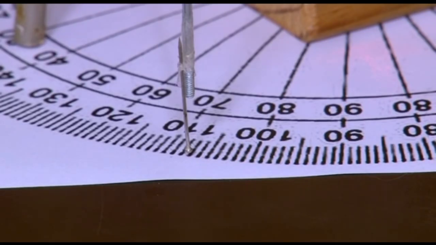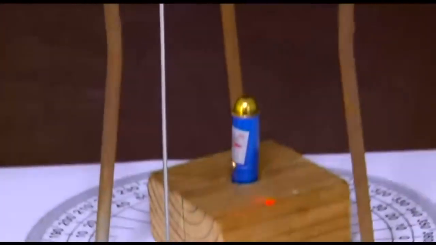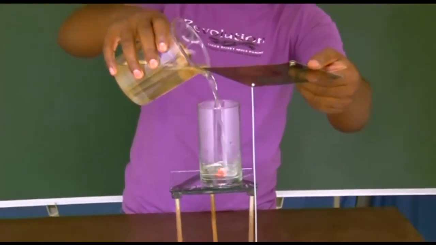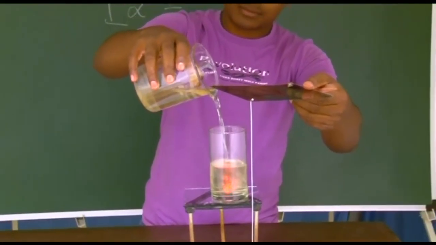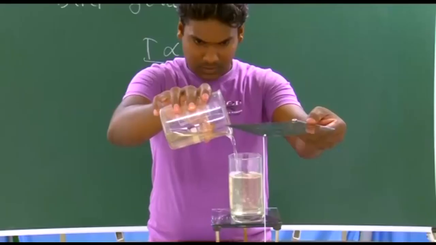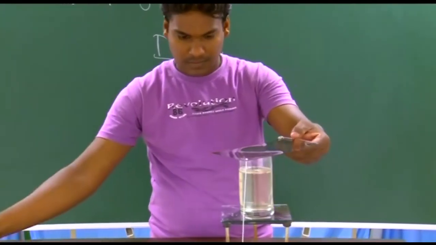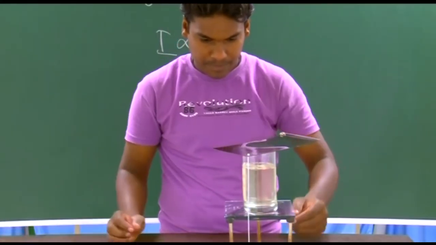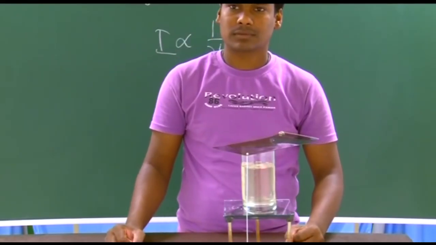Now we will be putting sugar solution in this glass tumbler. That's it. Very good. Now the laser is going through the sugar solution,